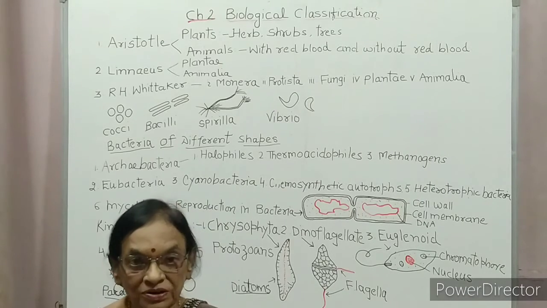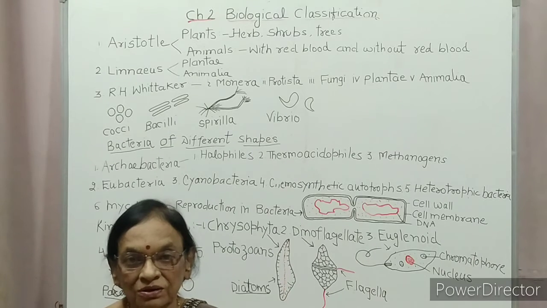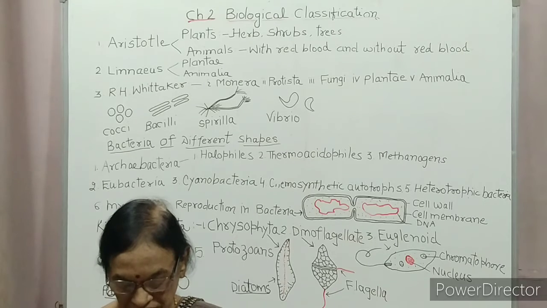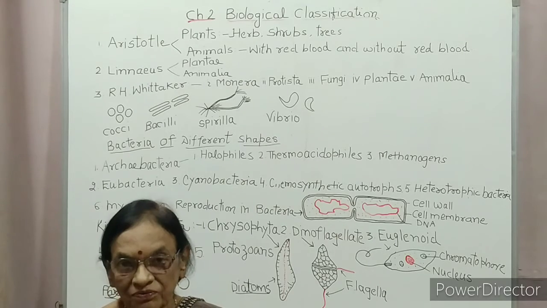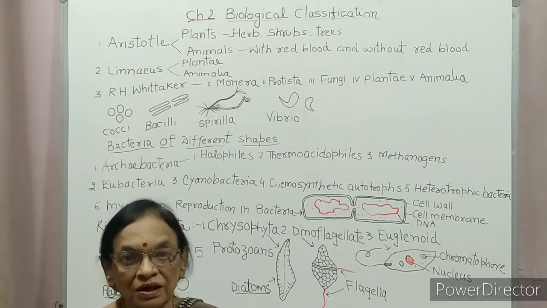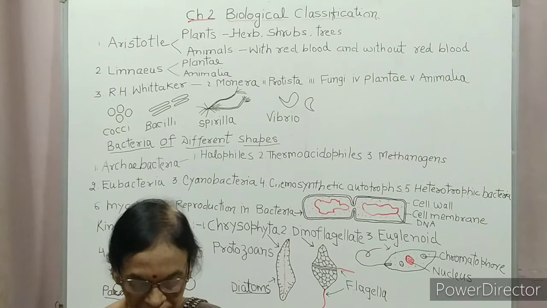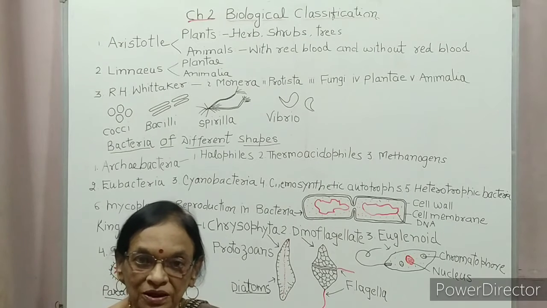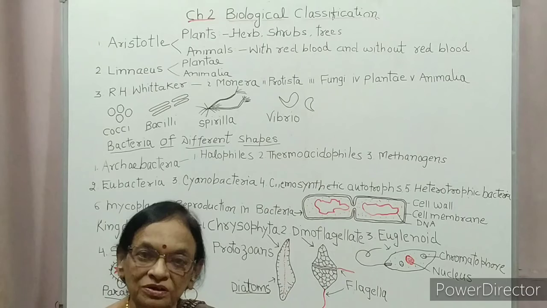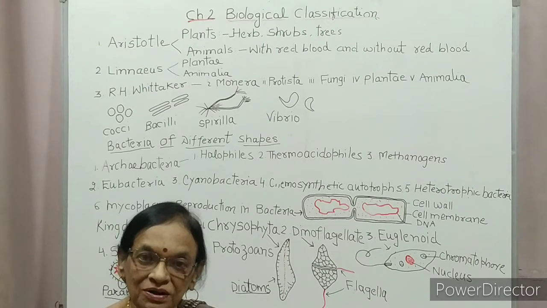So, what is the cell type in all these 5? Monera prokaryotic; Protista, Fungi, Plantae, Animalia all are eukaryotic. So only among Monera the cell type is prokaryotic. All the other four kingdoms have eukaryotic organization.